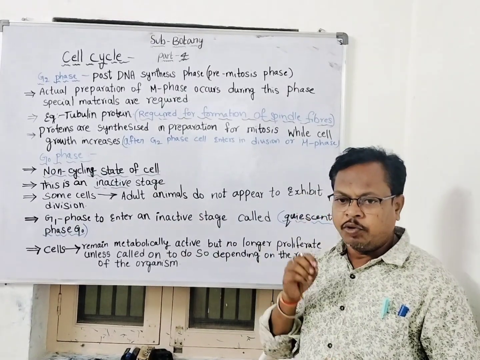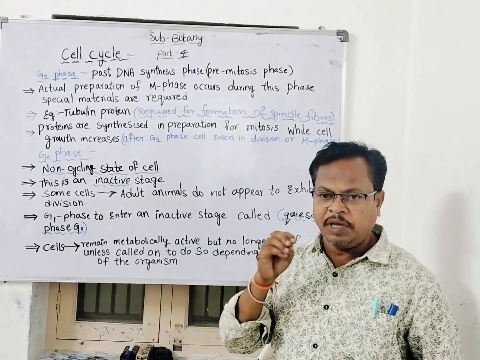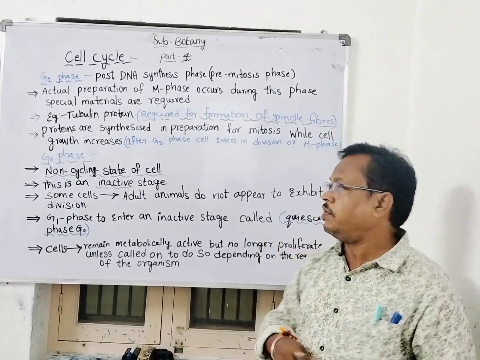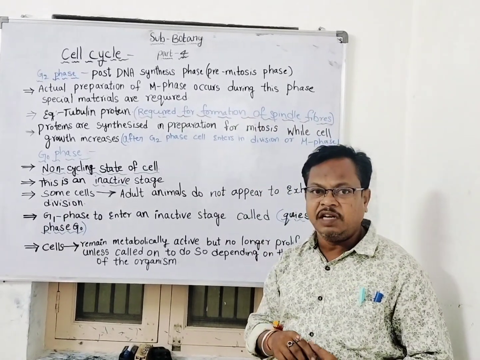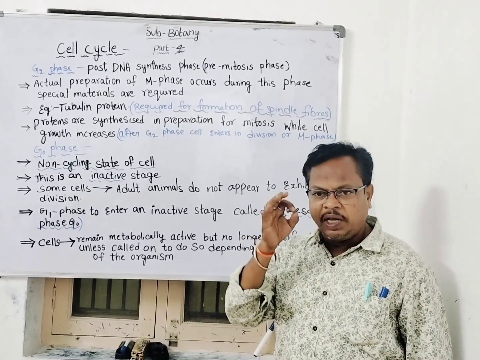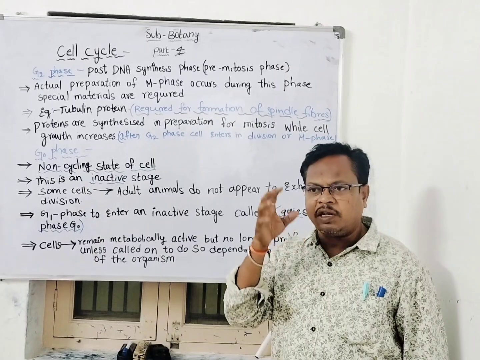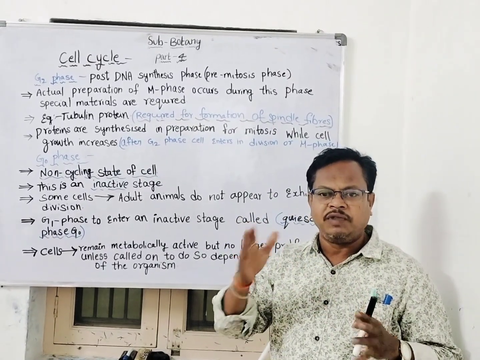Tubulin is a protein which is part of microtubules. Microtubules play a major role in synthesizing the spindle fibers. What are spindle fibers? Spindle fibers are specialized structures which play a key role in the separation of chromosomes, or dragging of chromosomes to the opposite poles of the cell.